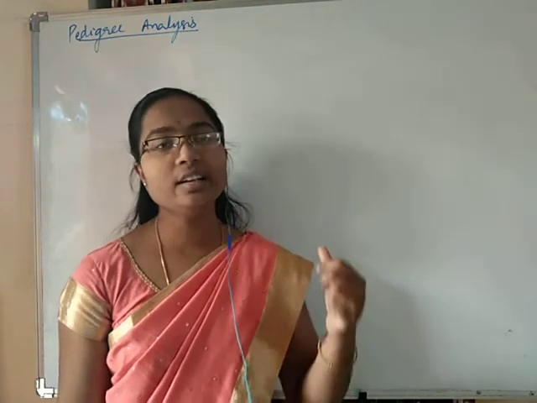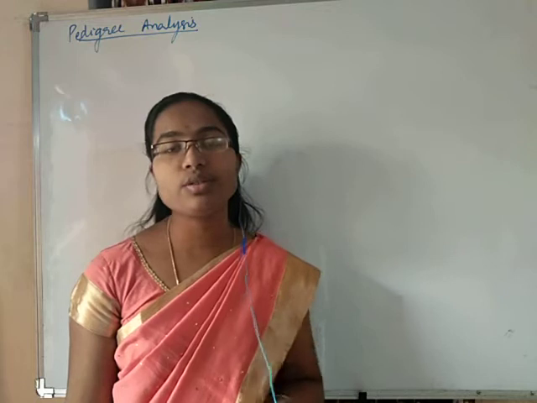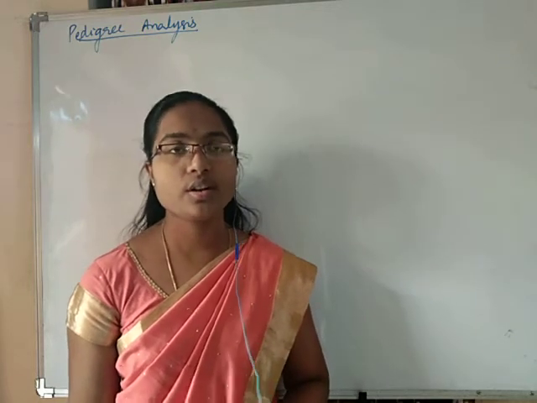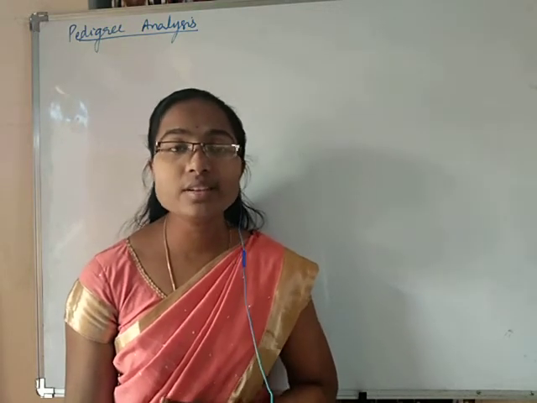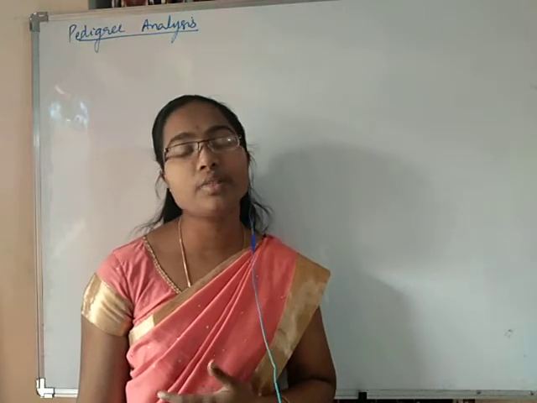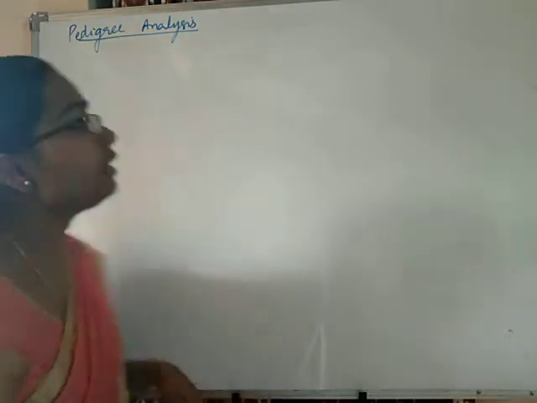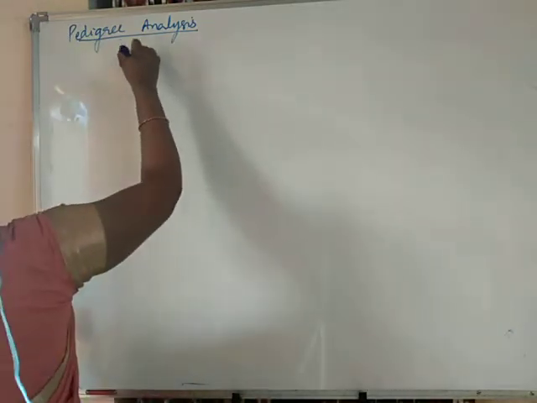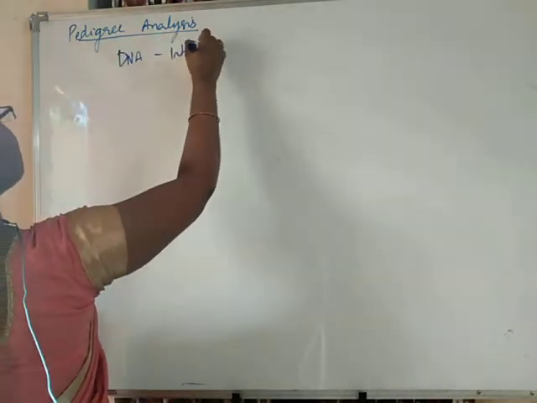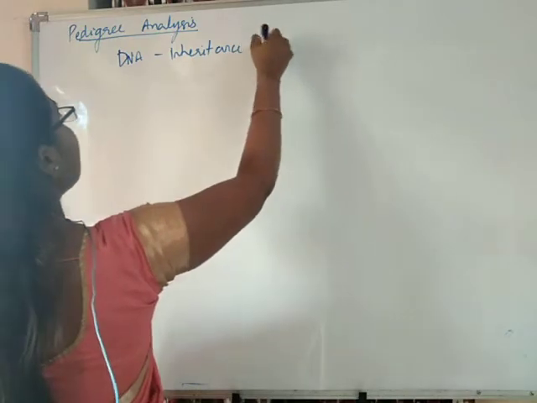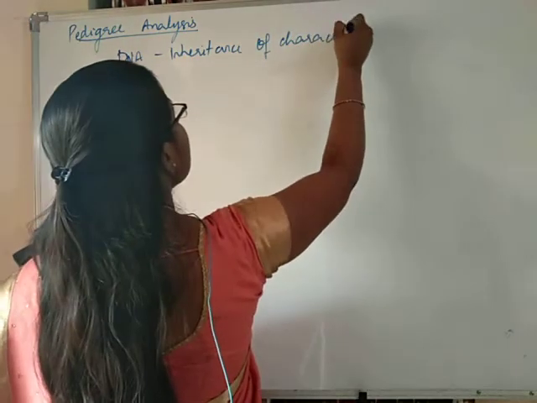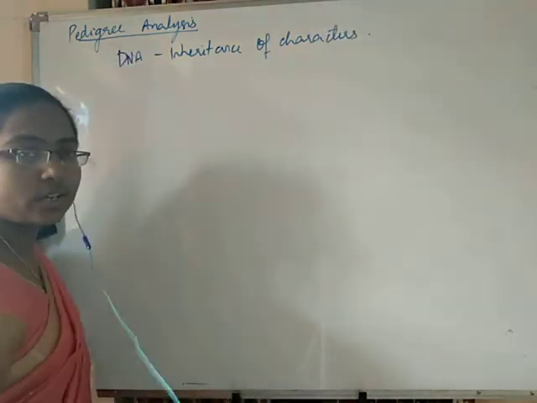What is the reason behind inheritance of characters from one generation to another? It is DNA. DNA is the reason for inheritance of characters.